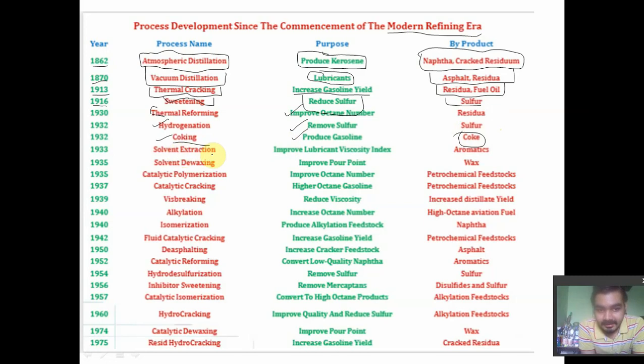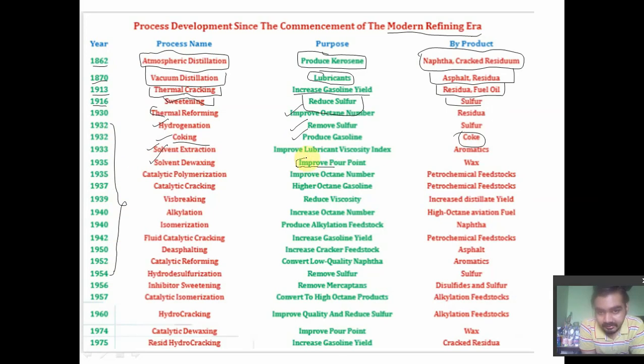Then we have the solvent extraction unit in 1933. Look here, from 1932 to 1954 there were major processes included in the refinery. We have solvent extraction and solvent dewaxing. Solvent dewaxing is generally used to improve the pour point.